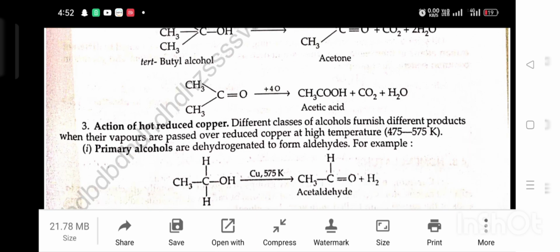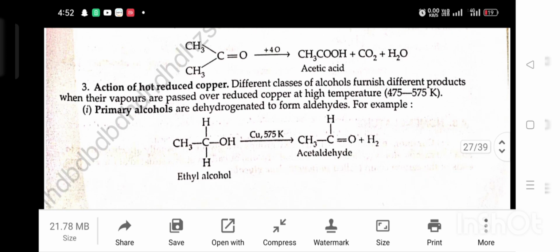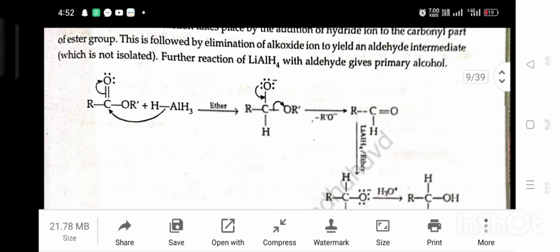Third, action of heat with reduced copper. Different classes of alcohol furnish different products when their vapors are passed over reduced copper at high temperature, 475 to 575 Kelvin. First, primary alcohols are dehydrogenated to form aldehyde. For example, ethyl alcohol in the presence of copper at 575 degrees gives aldehyde plus hydrogen.